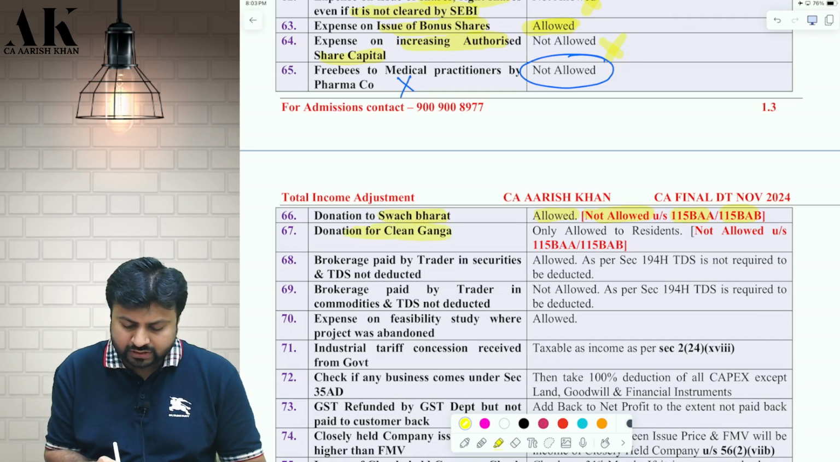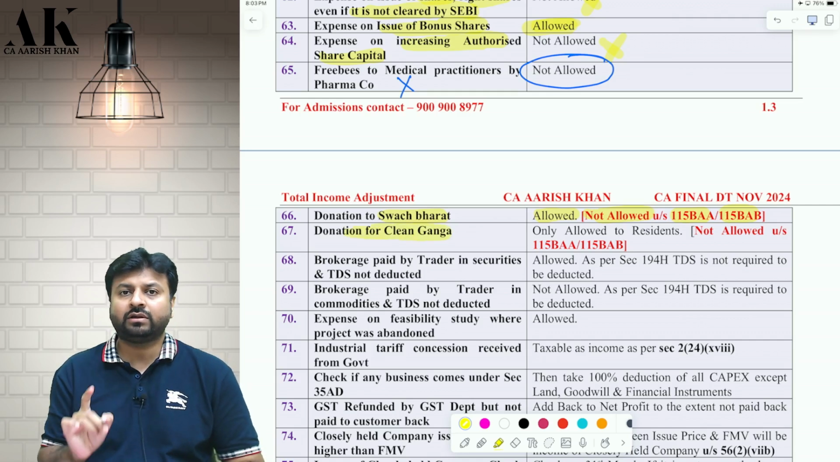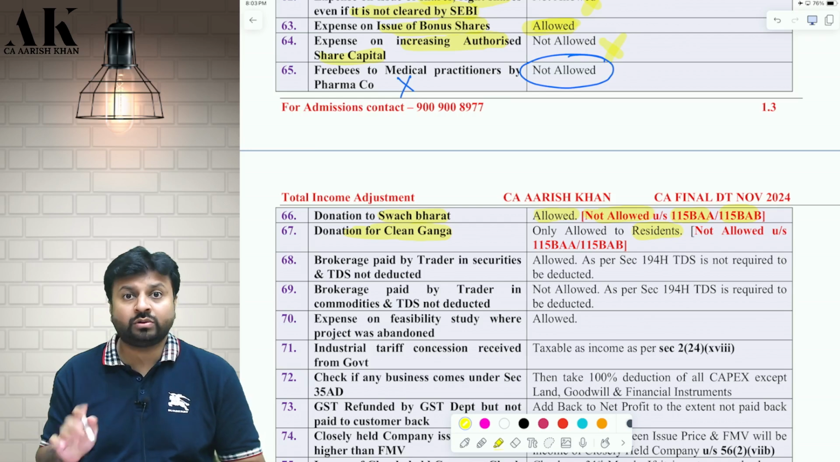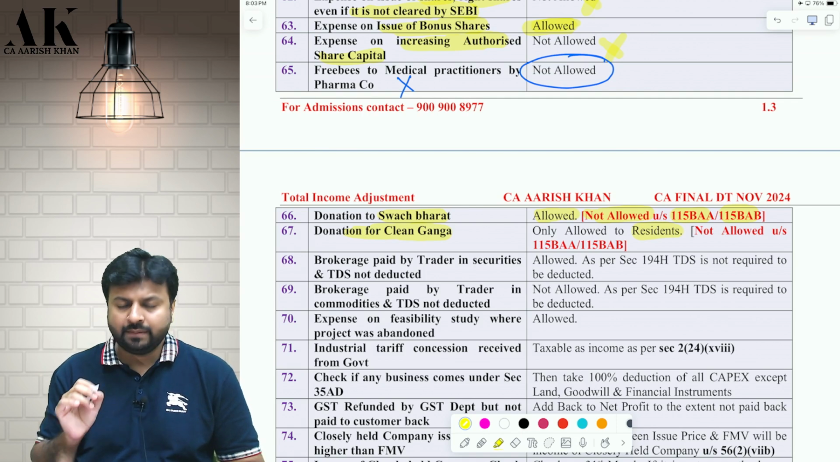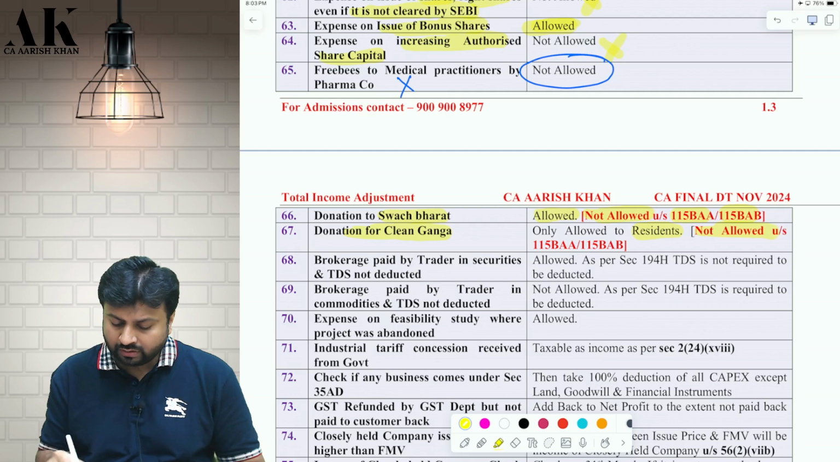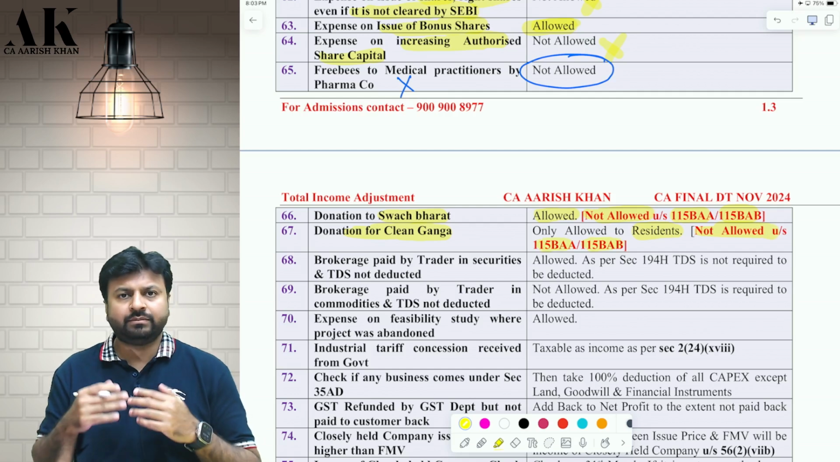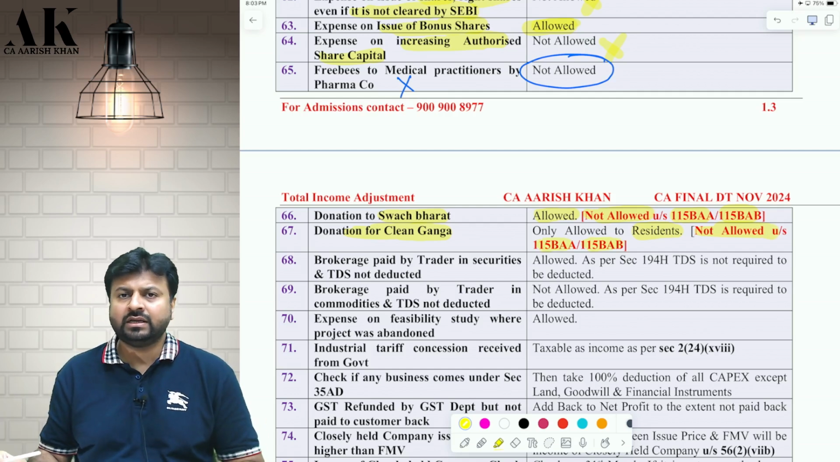Similarly, if you give donation for Clean Ganga, now remember, donation to Clean Ganga is allowed under normal regime, but this is only allowed to residents, not to non-resident. Donation for Clean Ganga is not allowed to non-resident, it is only allowed to residents. But this is also not allowed under 115BAA and BAB, because in 115BAA and BAB you don't get the deduction of 80G under any circumstance.